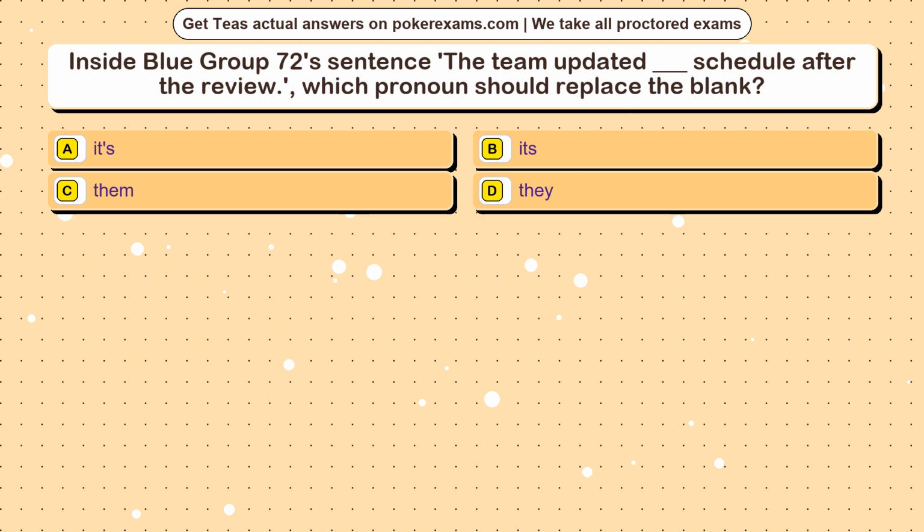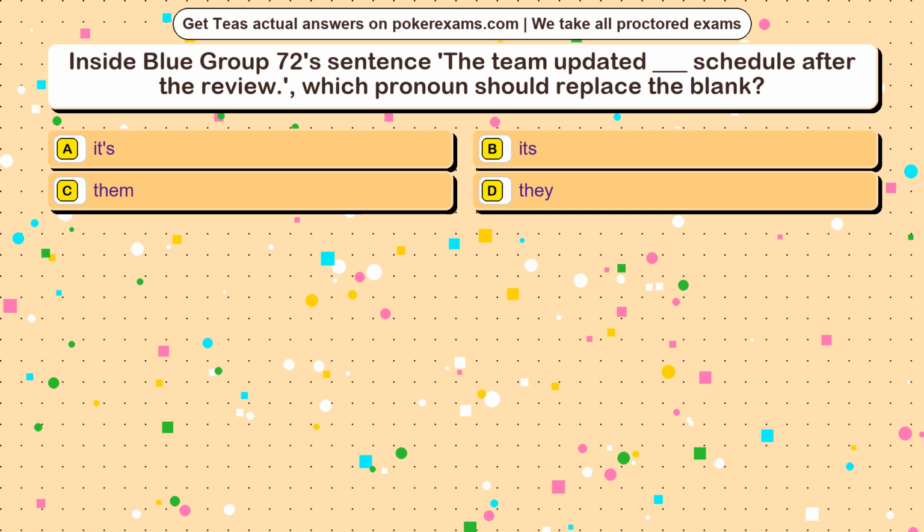Question 22. Inside Blue Group 72's sentence, the team updated blank schedule after the review. Which pronoun should replace the blank? Option A, its. Option B, it's. Option C, them. Option D, they.